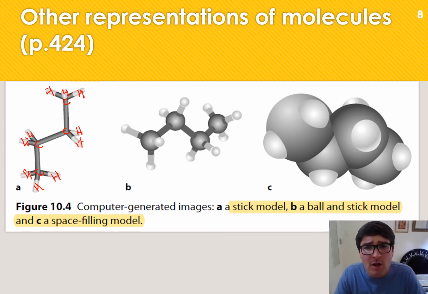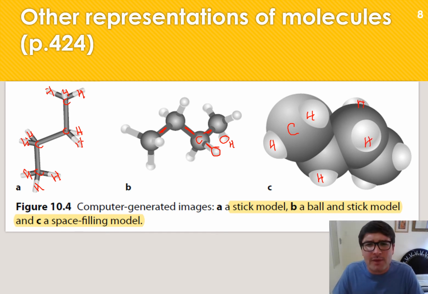We could also have a ball and stick model. So the sticks indicate the bonds. So that's a bond, and that's a bond, and that's a bond, and that's another bond, whilst the balls then indicate atoms. The white balls here indicate hydrogen, and the grayish ones indicate carbon. Or we could have a space-filling model, which here looks like a caterpillar, whilst the big balls represent carbon atoms, and the smaller plugs on them, like the feet of the caterpillar, represent the hydrogen atoms.